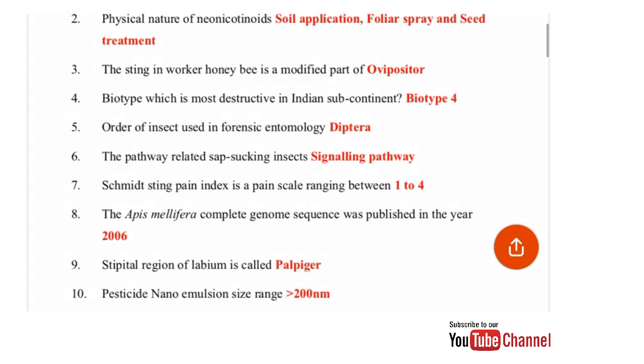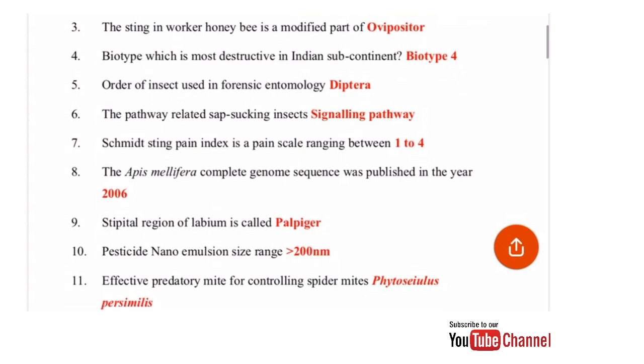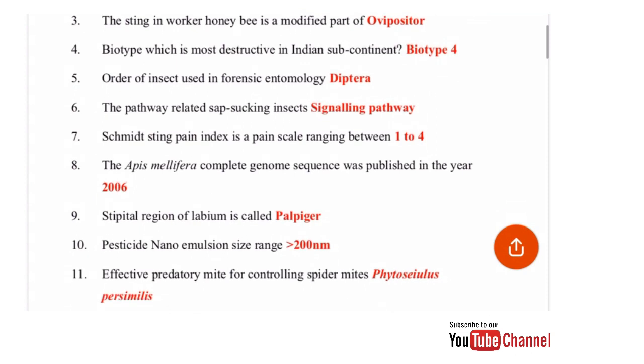Next is the pesticide nanoemulsion size. Nanoemulsion size ranges more than 200 nanometer. Effective predatory mite for controlling spider mites: for the control of spider mites, Phytoseiulus persimilis is an effective predatory mite.